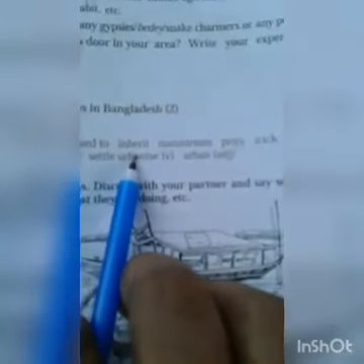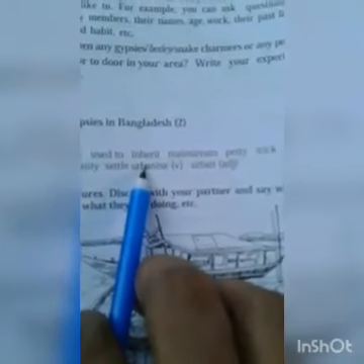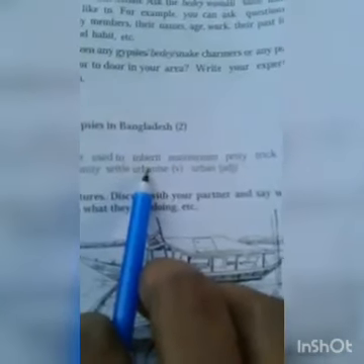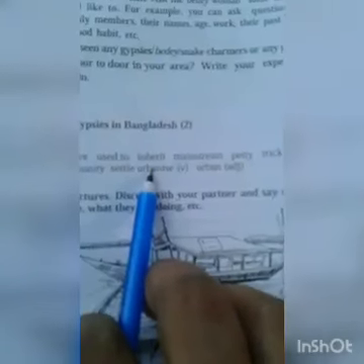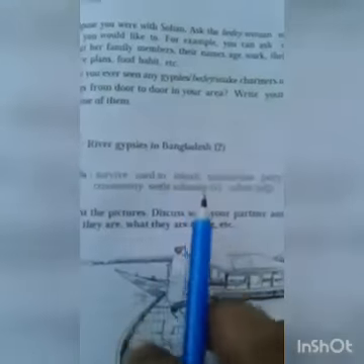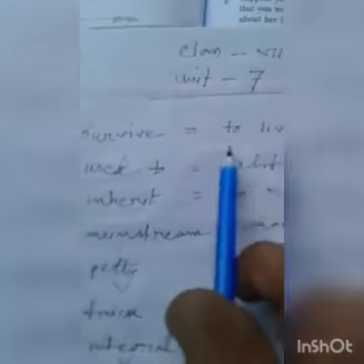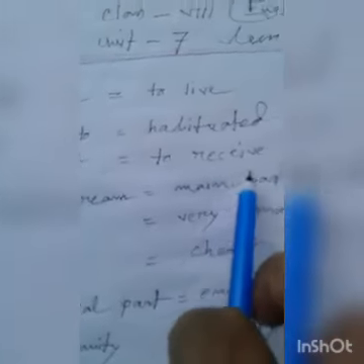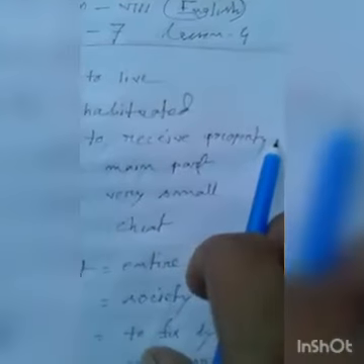habituated. Then inherit: to receive property from your parents or grandfather, like this. Inherit, you are receiving some assets. Okay, here I have already written the word meaning. Now come to the page. Okay, this is Unit 7, Lesson 4. Survive, to live; used to, habituated. Then inherit, to receive property. It may be from your parents, it may be from your grandfather, people whom you have a relation with by blood.